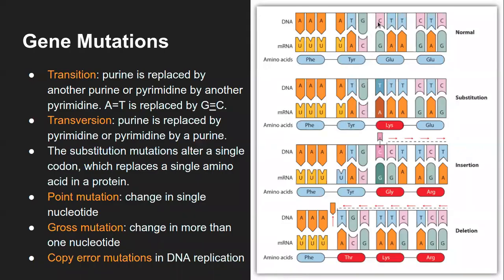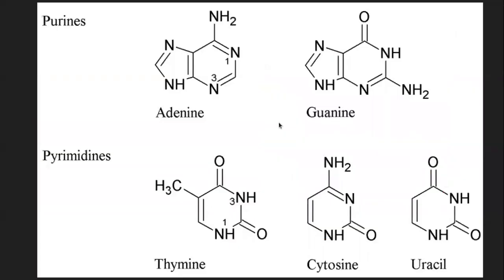If a purine is replaced by a pyrimidine... okay, so it's just the other way around. I got it, sir. So one nucleotide can get replaced with any other three. Here, if there is adenine in the sequence, it can get replaced with guanine, thymine, or cytosine.